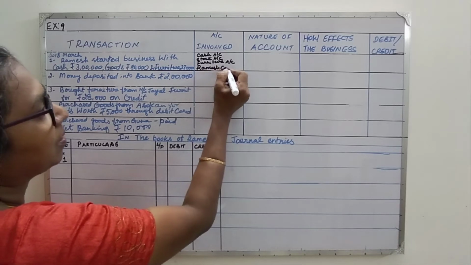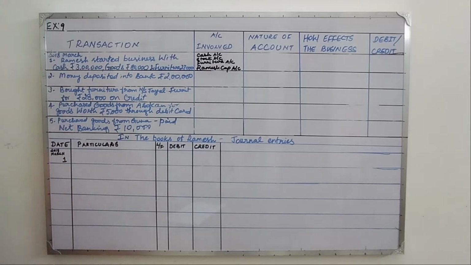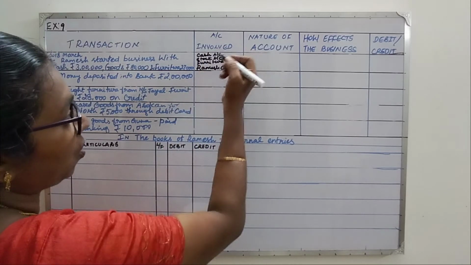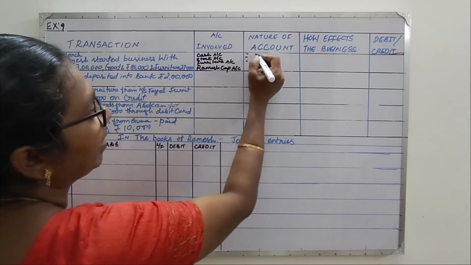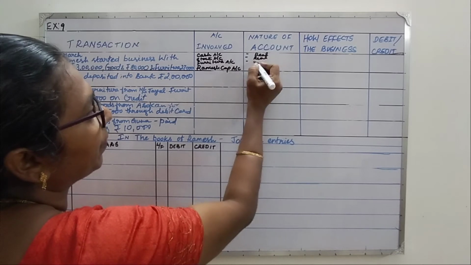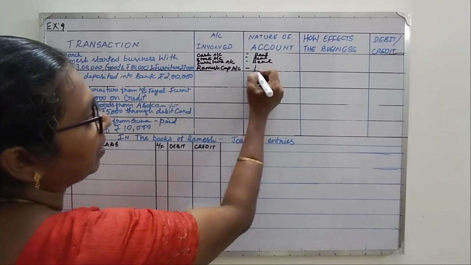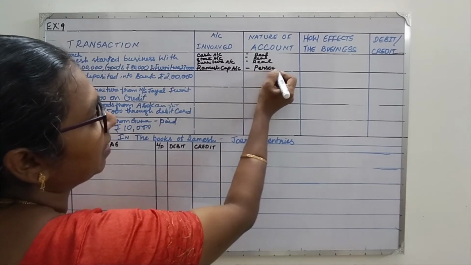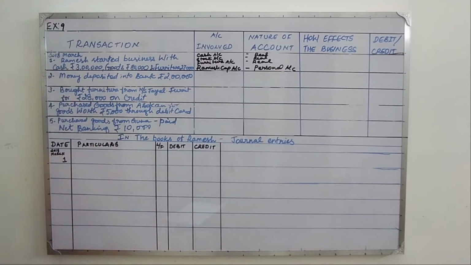Ramesh capital account. Now we are going to see what is the nature of account. All the accounts, cash, stock, furniture, all three are real in nature, except for Ramesh capital, which is a personal account. Now, how does it affect the business?